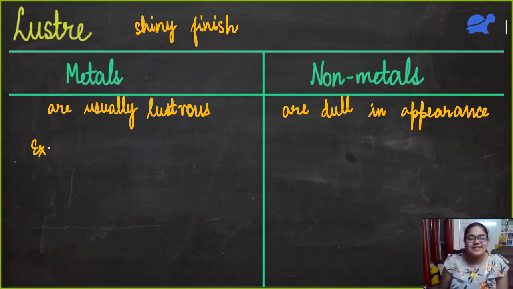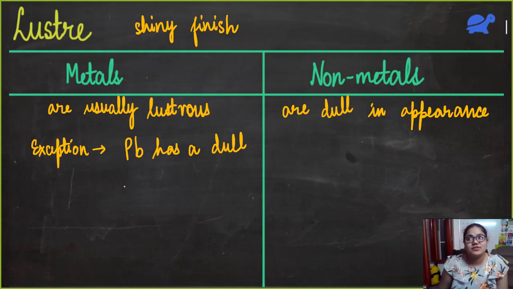And there are a few exceptions again. If we talk about metals, an exception is lead. Lead has a dull finish. It doesn't have the luster that other metals have. And if we talk about non-metals, non-metals usually do not have any luster.